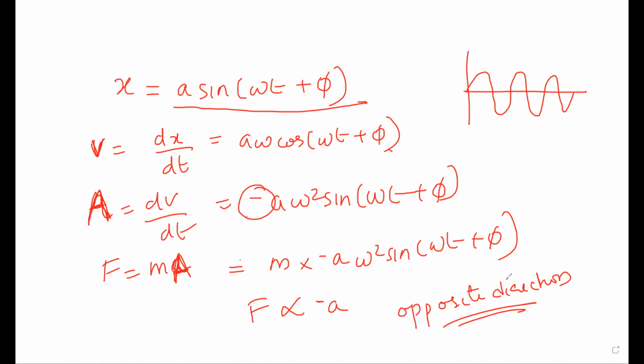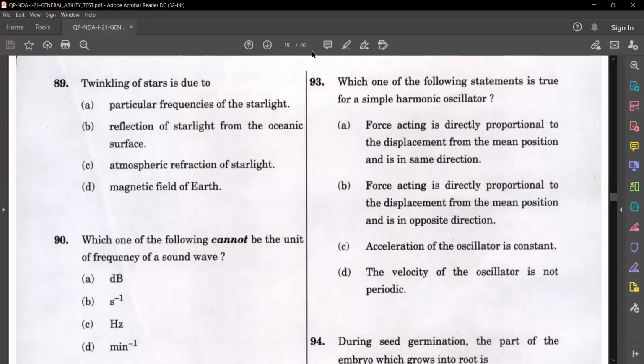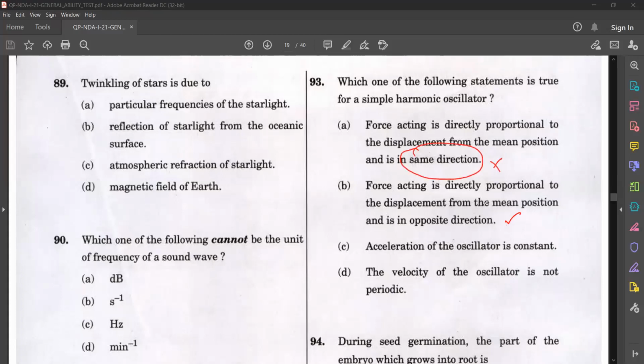Okay. Now, we are coming back to the statements. Just note down, force is proportional to displacement and is in the opposite direction. So this statement is obviously correct. We'll see the other statements. It is in the same direction, that is wrong because we have already proved it is in the opposite direction.